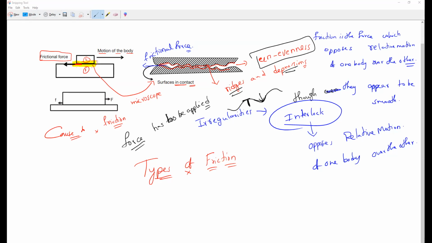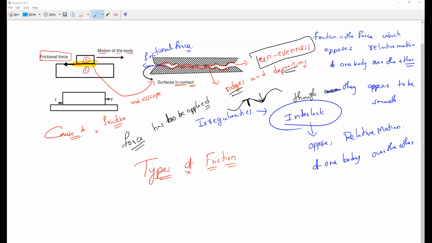I know you studied in 8th class how to reduce friction and how to increase friction. You studied it long back and forgot it also, but now you have to work on it. So next, what are we going to study, everybody?